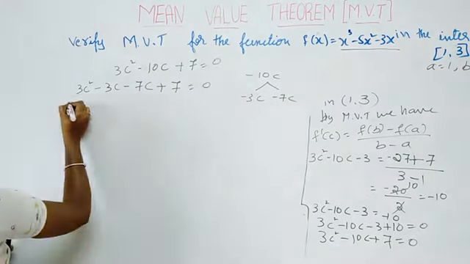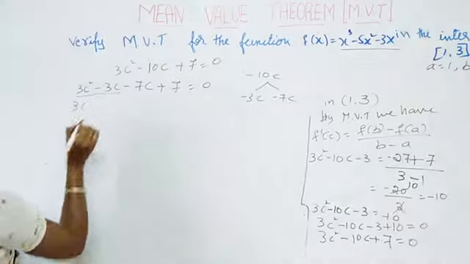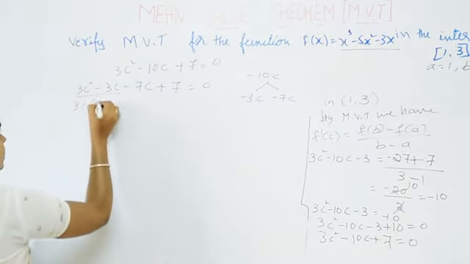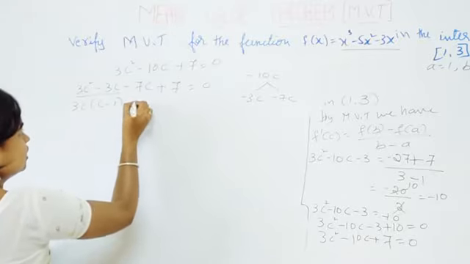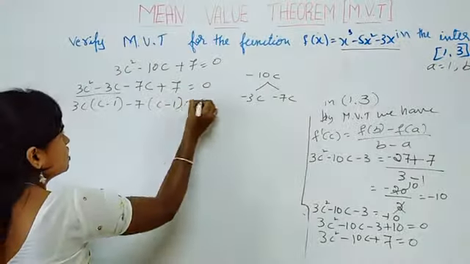In the next step, take a common factor. In these two terms, 3c is a common factor; 3c common together, the remaining is c minus 1. Here also take minus 7 as a common factor, it becomes c minus 1 is equal to 0.